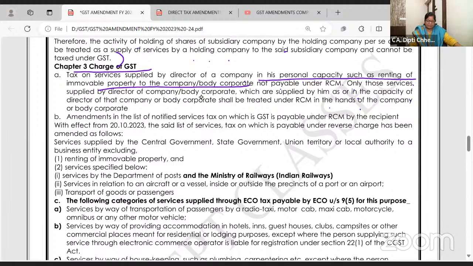ठीक है? Right. Now with effect from 20th of October 23, that's the GST council meeting date. याद रहता है तो ठीक है, नहीं तो छोड़ दो.